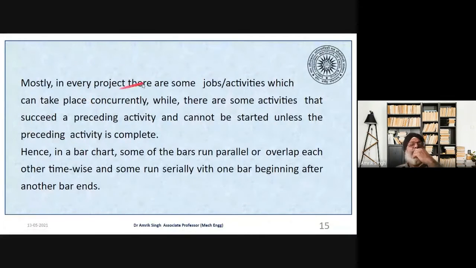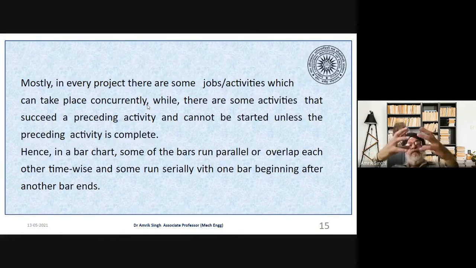Mostly in every project there are some jobs or activities which can take place concurrently. What does it mean? Suppose you are making a component, or you are making a scooter. For that scooter there is a chassis shop, an assembly shop, and an engine shop. So parallelly the things can go. When the assembly comes, only before that every activity should be complete. So that means the things can go concurrently, parallelly.